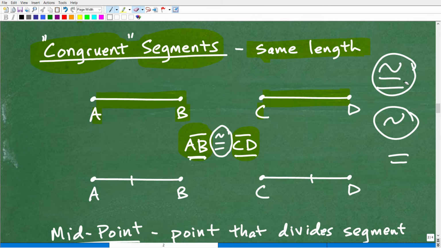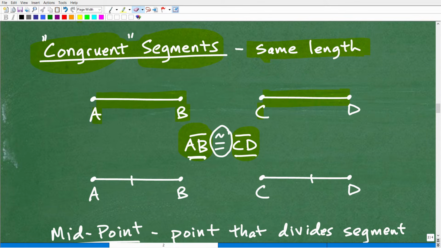All right, so again, a lot of stuff that you need to kind of know, all these notations, and this is just the beginning of geometry. There's a lot of little things like symbols and stuff that you're going to have to get down. So that's why we're starting off with this foundation of geometry little video.